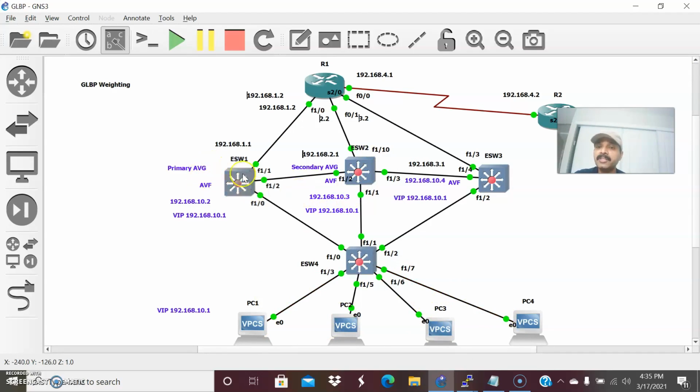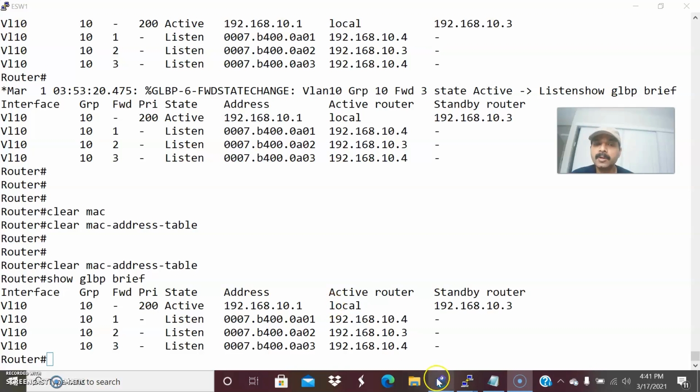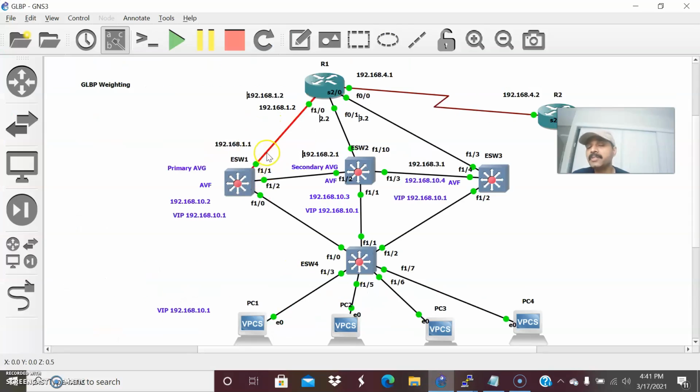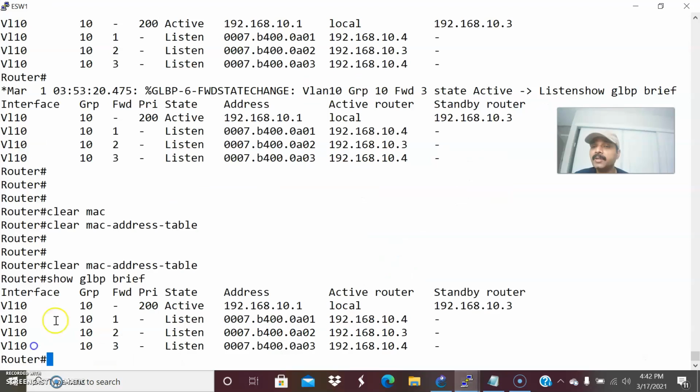So the first scenario we have seen: the weight falls below this lower threshold, automatically it will release its role and give the role to the other router. The second thing I'm going to do is activate this interface again. The first interface is shut down. I already told you the weight falls below the threshold value, it will release the AVF role and give it to some other router. That's the reason all the active virtual forwarder MACs went to the listening stage.